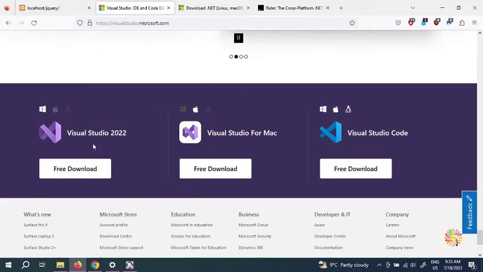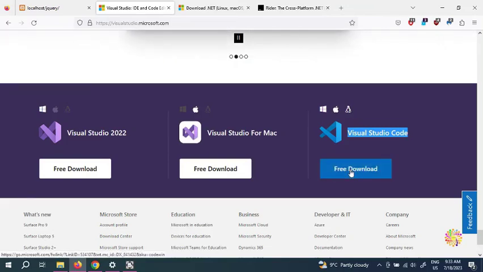Alright, so looking here, that's Visual Studio. It's a free download, and that's Visual Studio for Mac. And if you look in here, the second one that we saw is Visual Studio Code. Keep in mind they have a similar name. This one only has Code at the end, but they are two distinct, different IDEs. This one here is for Windows, and that's for Mac, but they don't have anything for Linux. But the third one here is for all of them. That's for Windows, Apple, and Linux. So the third one is cross-platform. It means you can install it on any operating system.